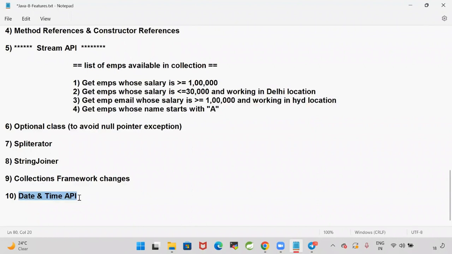These are the new features that were added in the 1.8 version of Java. Are you guys able to understand what the new features in the 1.8 version are and what the purpose of each feature is?